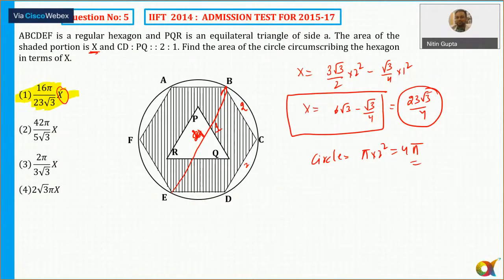Any doubts to anyone? Yes. It's easy, but looks difficult. So can I move to the next question now? If question number 5 is also clear to all of you. Okay, guys. So let's move ahead to the next question then.